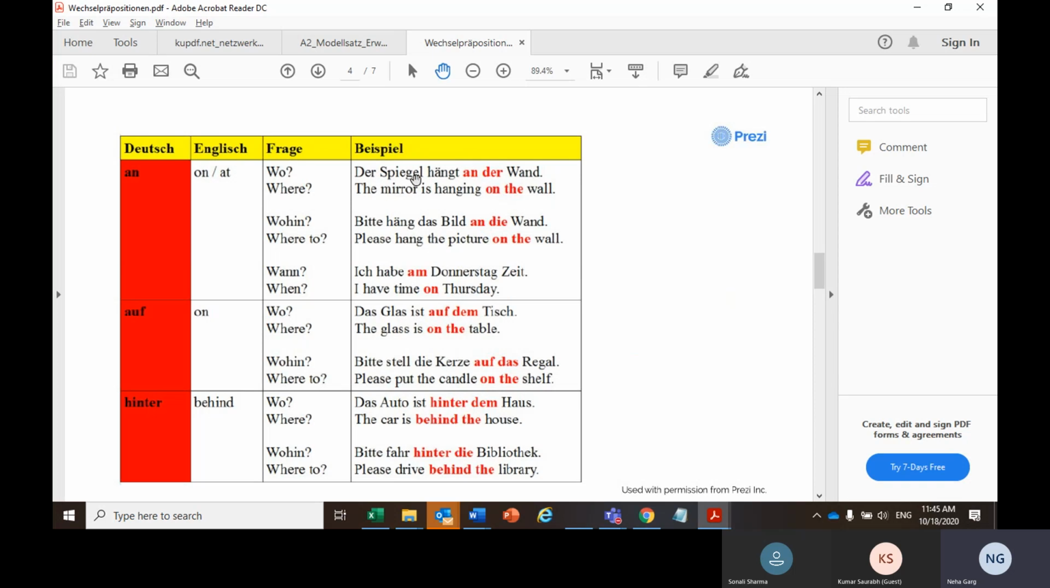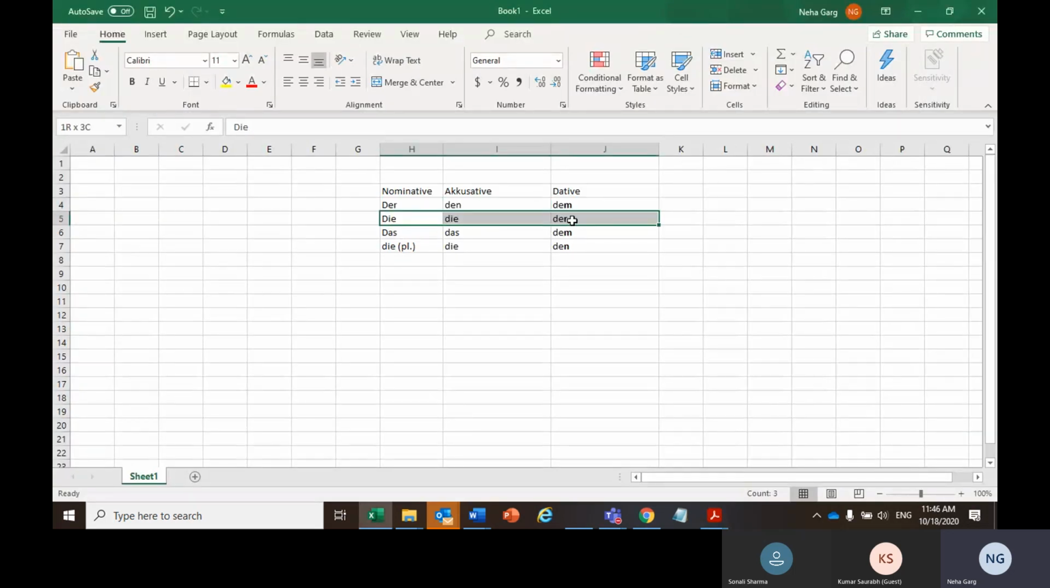Now why is it wo case? Because it is hung already. That is there. You're not going and hanging it. That has been hung already. So that is there already. So that is why it's wo case. So der Spiegel hängt an der Wand. Now Wand is die Wand, the wall. See here, die would become der there.